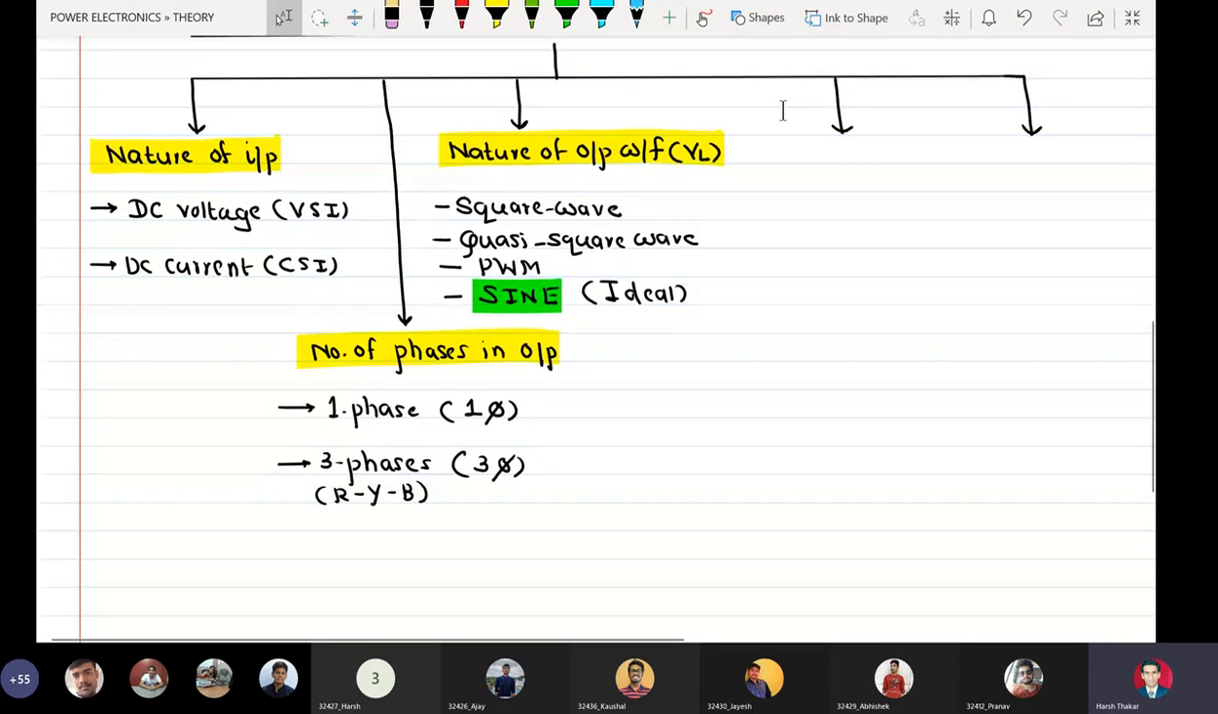Fourth criterion is the power devices used.